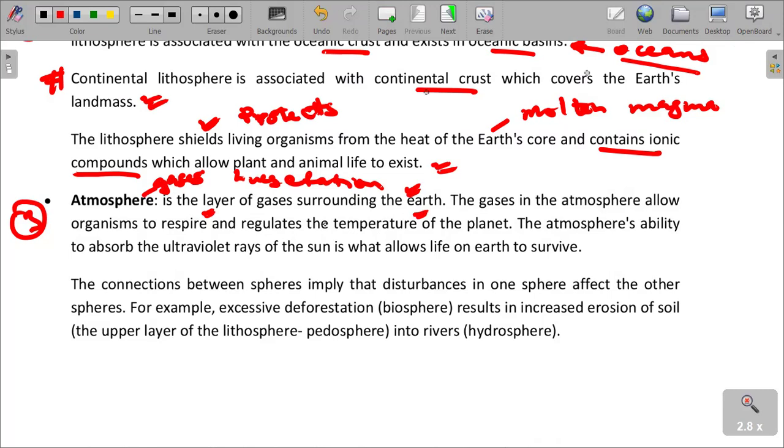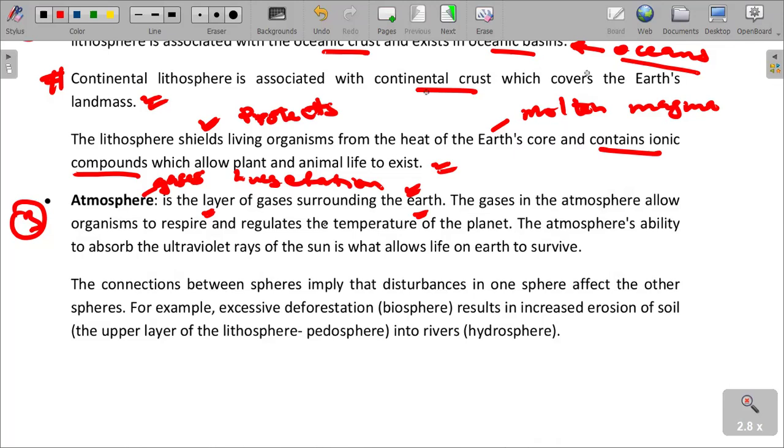I'm sure if you are following and understanding this, we know that the atmosphere is a thin layer of gases that surrounds the earth. And one other thing that we need to understand is that it is these gases, we talk about oxygen, that promote organisms to survive. Oxygen allows respiration. Oxygen allows life to take place on Earth, and it also regulates the temperature of the planet. So the Earth is covered by a thin layer of gases, which regulate or control temperatures of the planet.